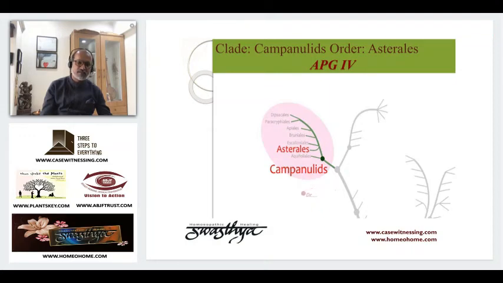Today I'm taking from APG4, Asterales, which is a part of clade campanulate. Asterales in APG4 has three families in homeopathy.